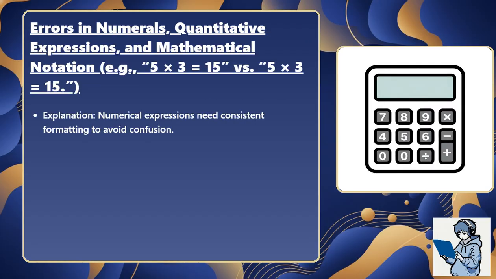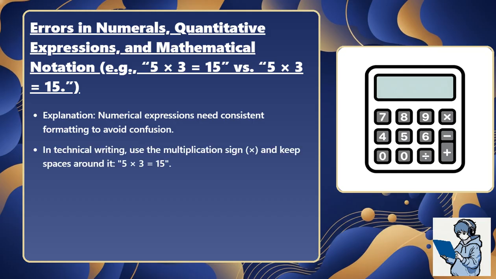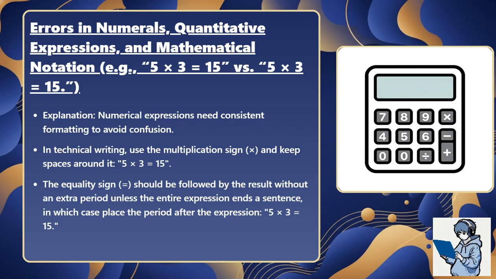Explanation: numerical expressions need consistent formatting to avoid confusion. In technical writing, use the multiplication sign, times, and keep spaces around it. 5 times 3 equals 15. The equality sign, equals, should be followed by the result without an extra period unless the entire expression ends a sentence, in which case place the period after the expression. 5 times 3 equals 15.